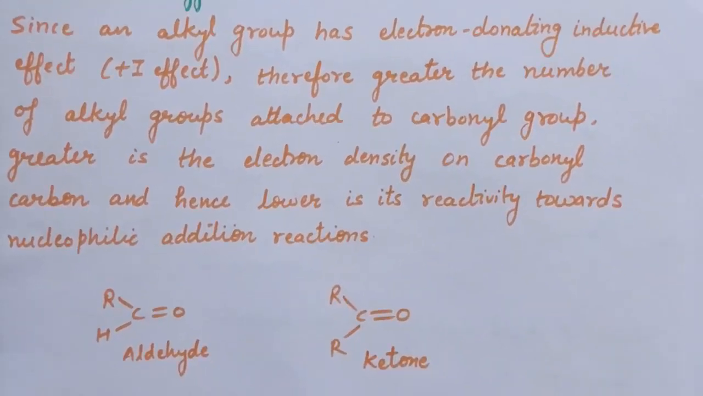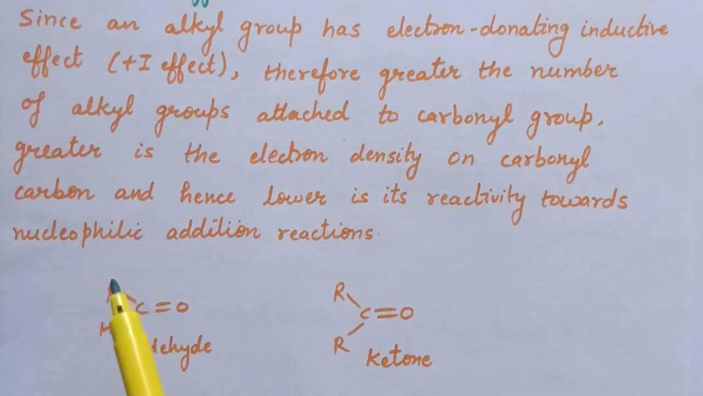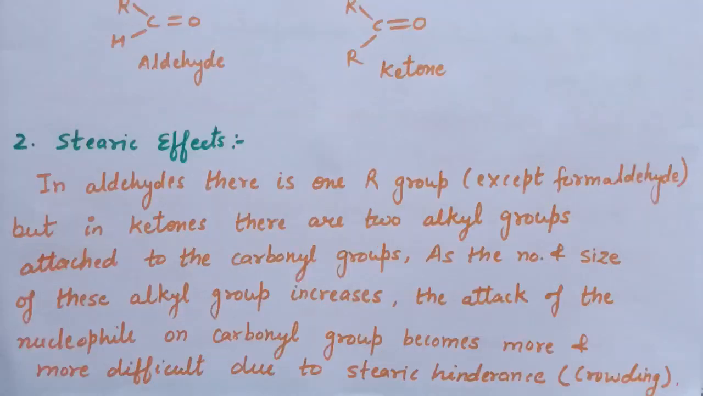So here in case of aldehyde, only one R group is present, whereas in case of ketone, two R groups are present. So electron density on carbonyl carbon increases up to greater extent in case of ketones, and therefore ketones are less reactive than aldehydes towards nucleophilic addition reaction, because two alkyl groups will increase more electron density on this carbonyl carbon, and therefore the reactivity towards nucleophilic addition reaction decreases in case of ketones.